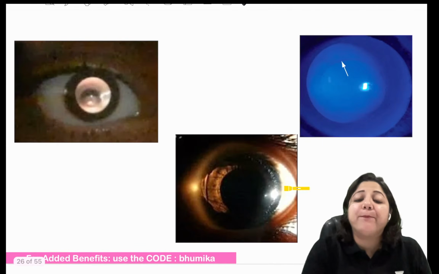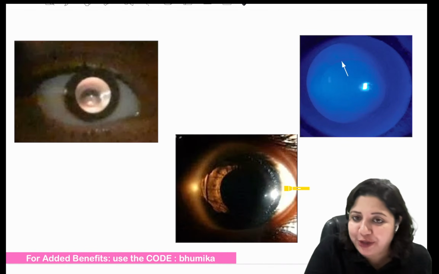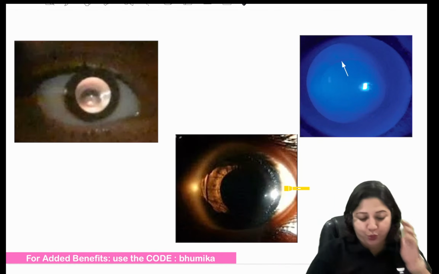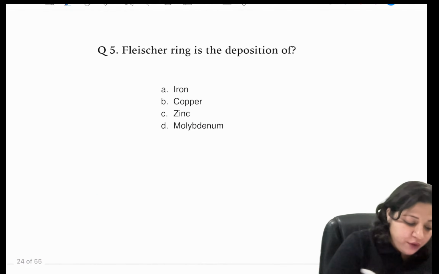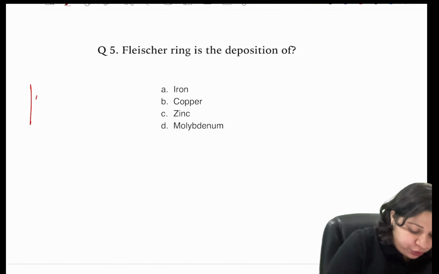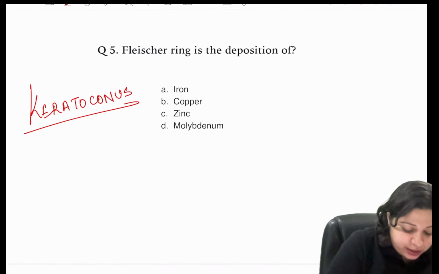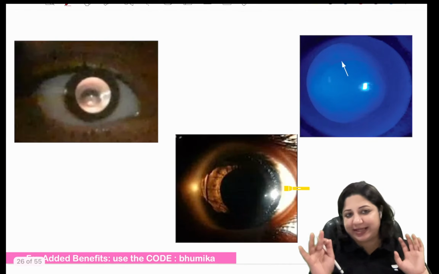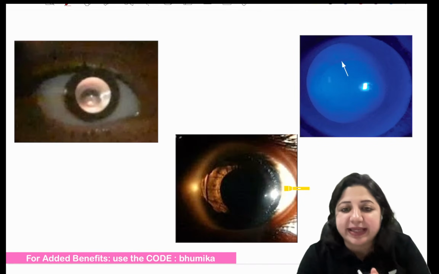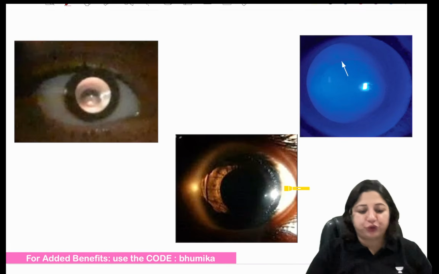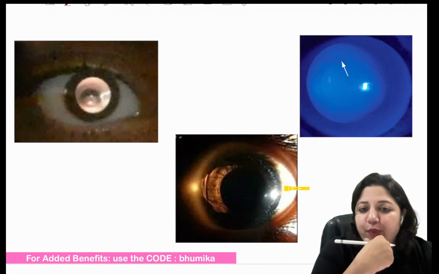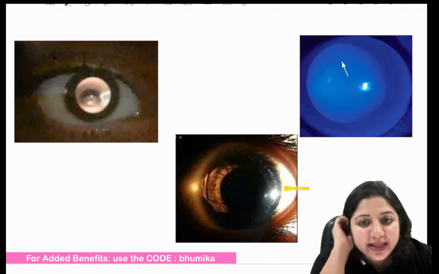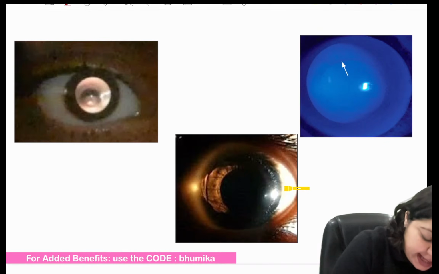So what are the important signs of keratoconus is an important question. Again, I tell you, this is a very important topic, keratoconus. Very, very important. You get to see it almost every time in an exam. So what are the signs of keratoconus? When we talk of the signs, please remember the earliest sign.